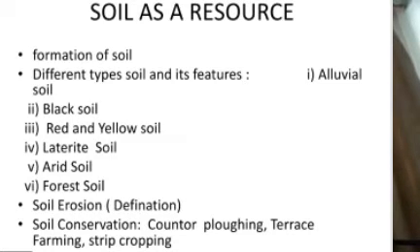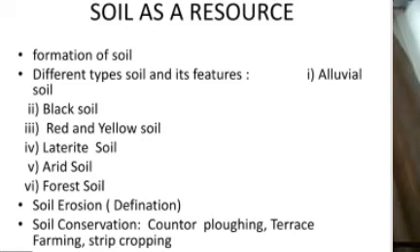And the last topic of this chapter is soil conservation. If we have to stop soil erosion, we have to follow the methods of conservation. The first we can say is contour ploughing. On hilly areas, block-wise, if we make the contours and plant the trees, it is contour ploughing. Terrace farming: to stop erosion in the hilly area, steps can be cut, or terraces can be formed, and here we can grow the crops.